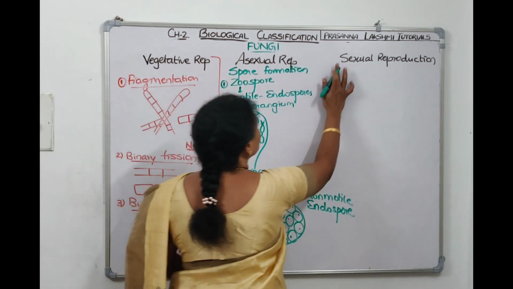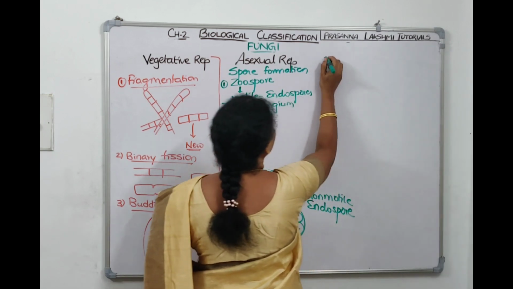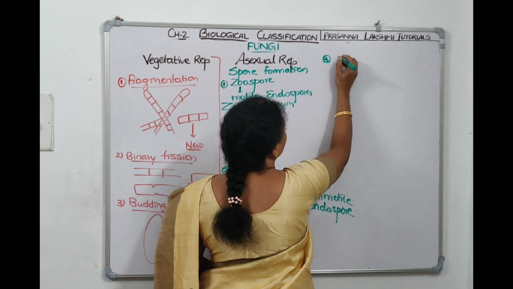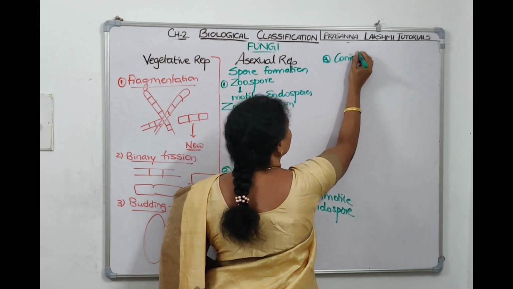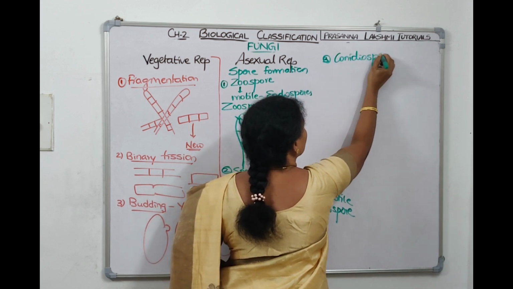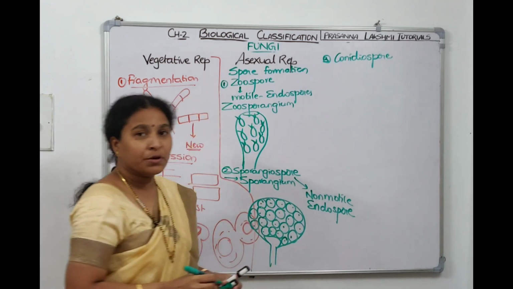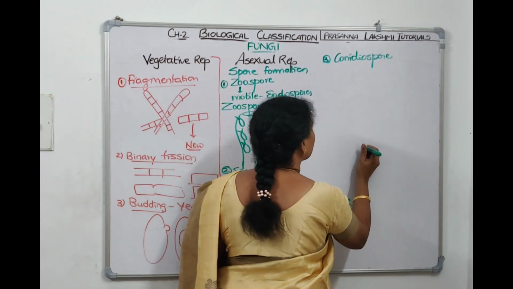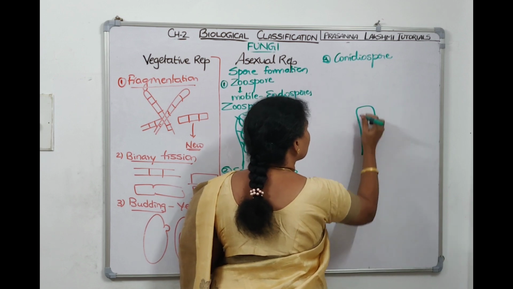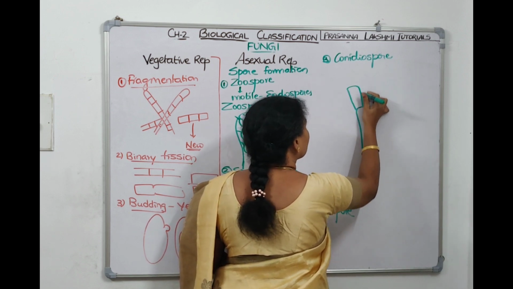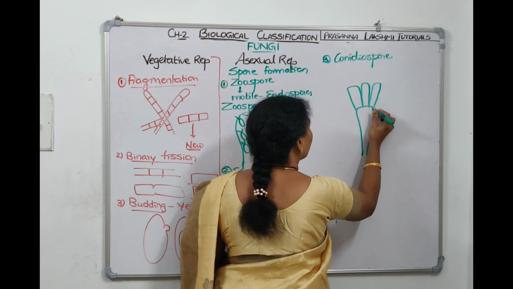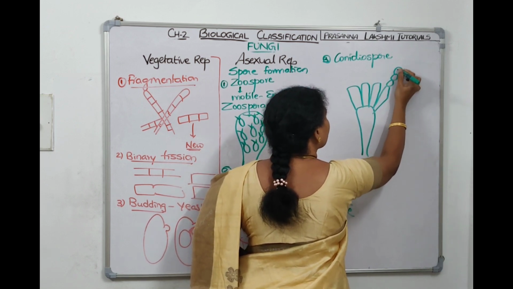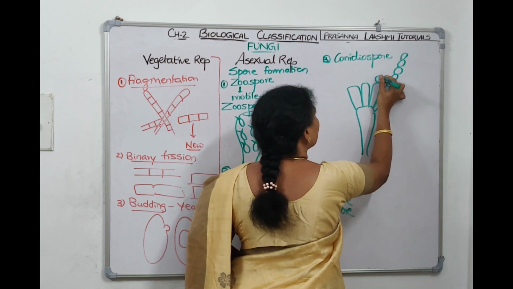Now coming to the third type of asexual spore, we'll see sexual reproduction later. The third type of asexual spore is the conidiospore, which is formed on a stalk called the conidiophore. On this conidiophore, a chain of conidia will be arranged.